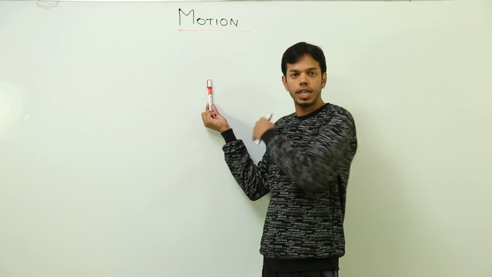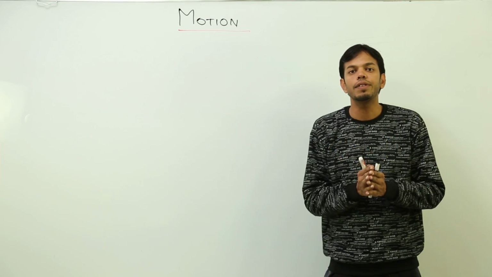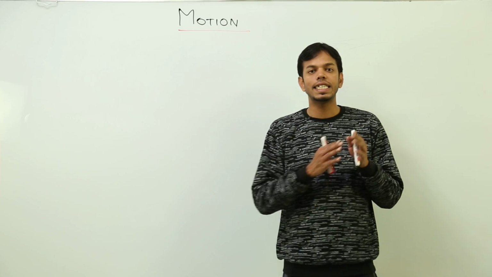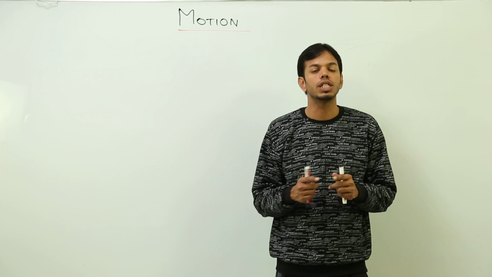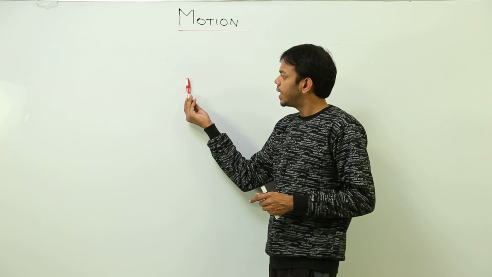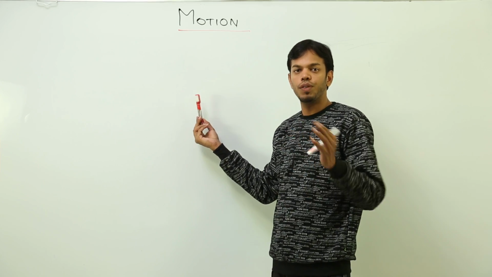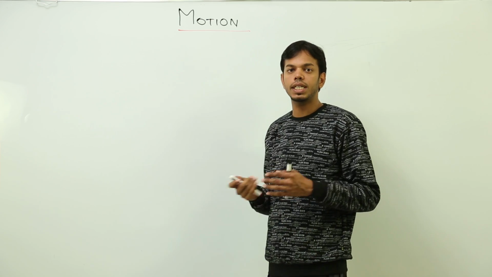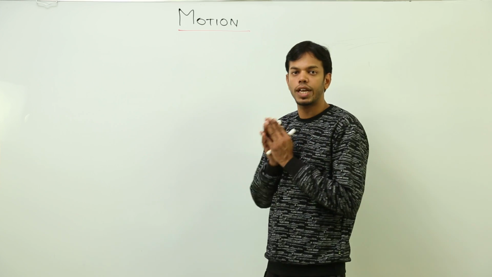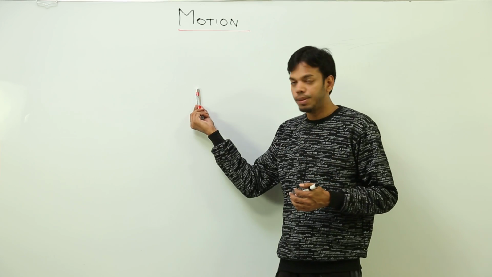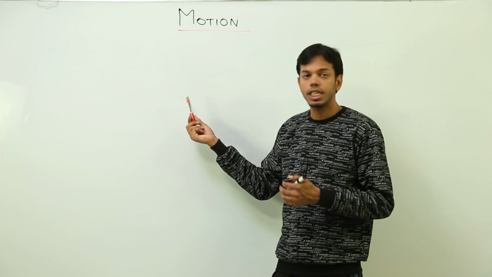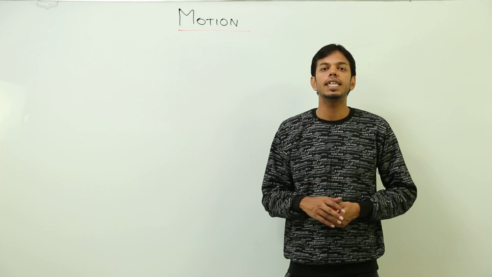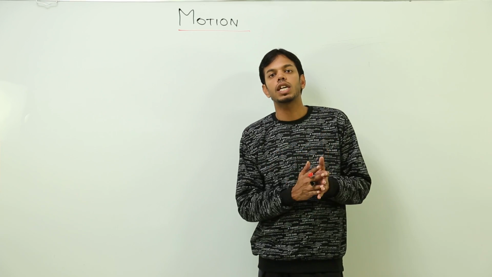With respect to surrounding. The basic thing with which we have to measure motion will be a physical quantity which keeps changing every time in this universe, which is time. So motion or rest will be defined with reference to time. So if this object is at rest, that means it is not changing its position with respect to time. And if something is in motion, that means it is changing its position with respect to time. Simple.